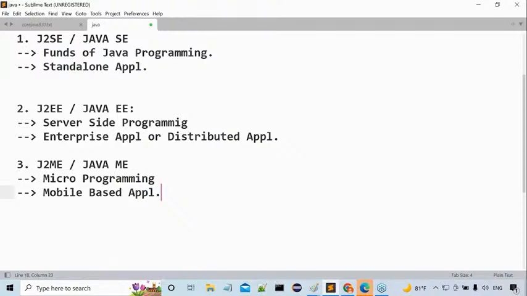But physically J2ME is available, yet nobody is thinking about J2ME. An example, sir: if I conduct a class on J2SE or J2EE, a bulk of students will come. But if I conduct a class on J2ME, I cannot see even a single student. Why does no student prefer to come for J2ME? Why is no demand available? Mobile-based applications have very good demand outside, but J2ME does not, because a number of alternatives like Android, iPhone and Swift are available to prepare mobile-based applications. Due to that reason, J2ME does not have any demand outside.